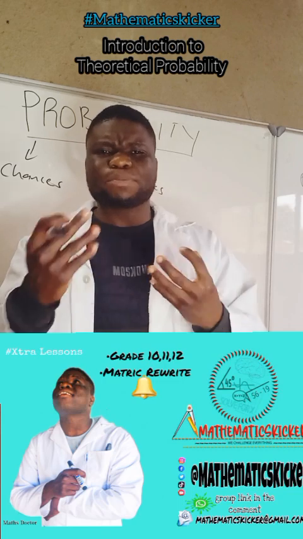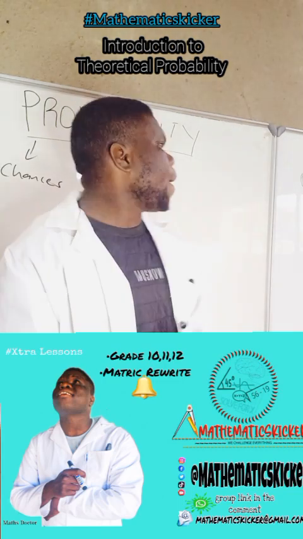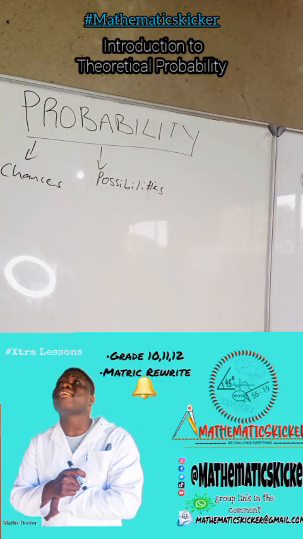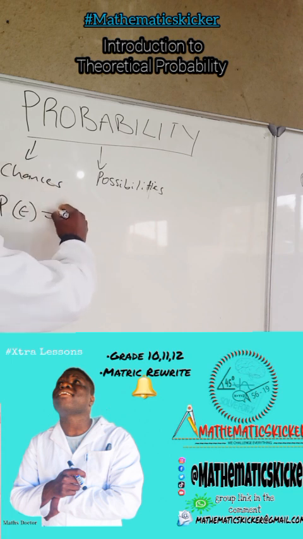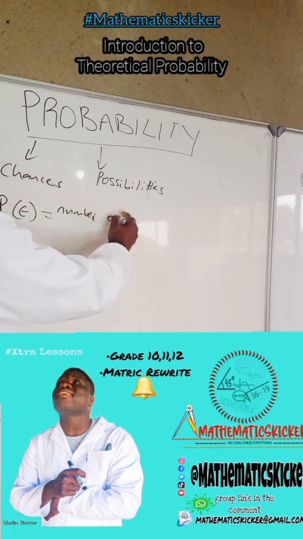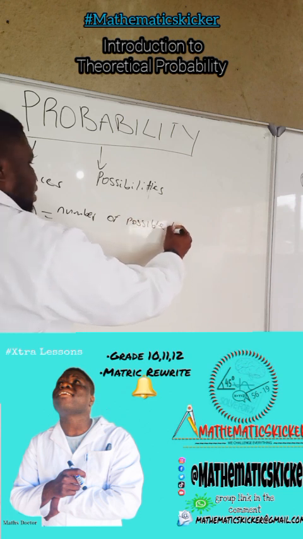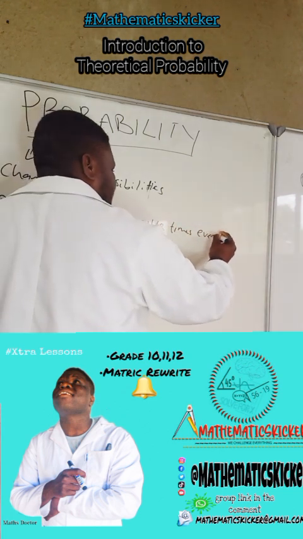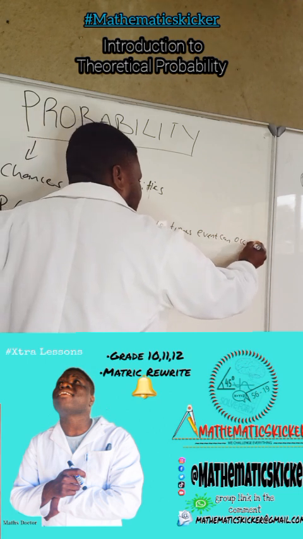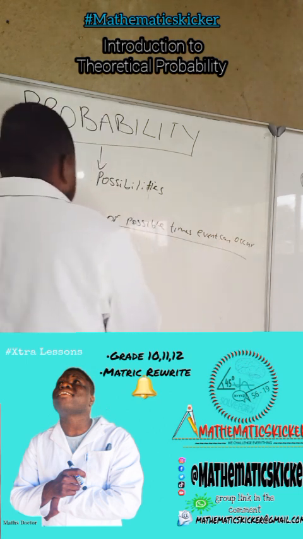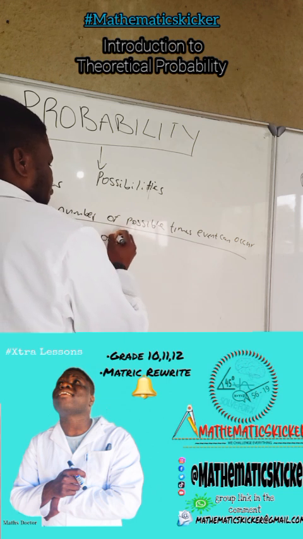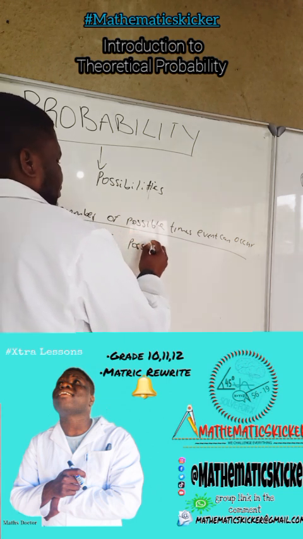what is probability in mathematics? How do we express probability in mathematics? We can express it this way. We can say probability of an event E occurring. Probability of event E is equal to the number of possible times the event can occur divided by the number of possible outcomes.